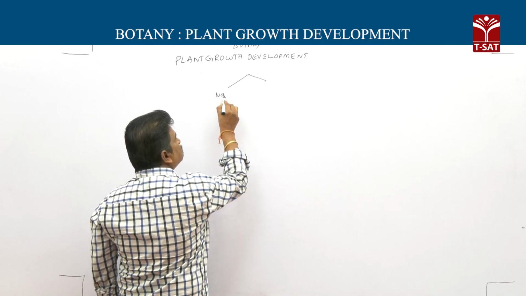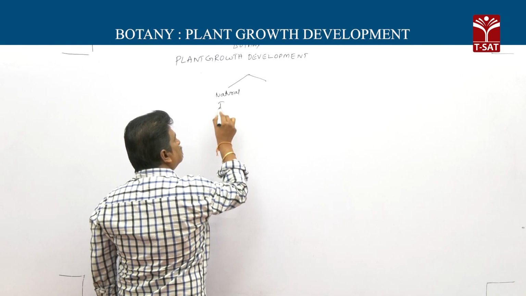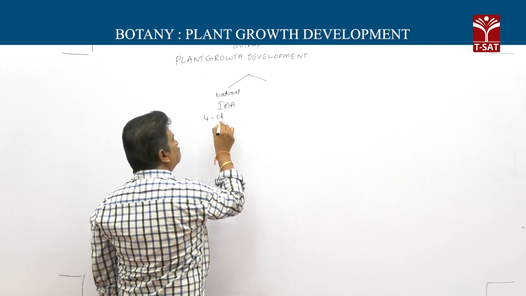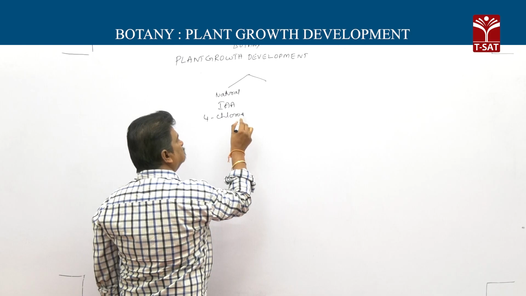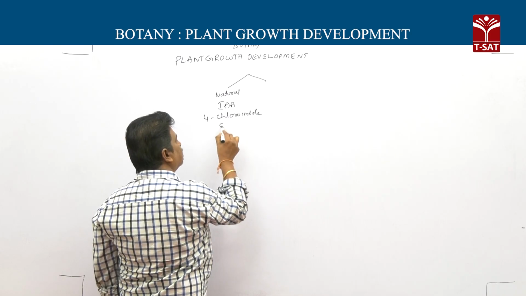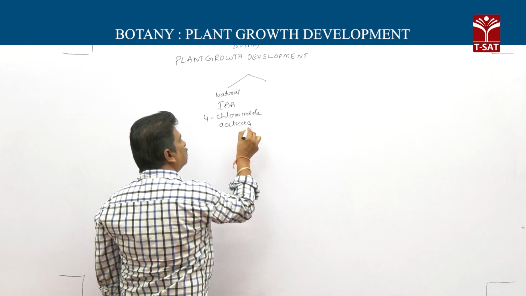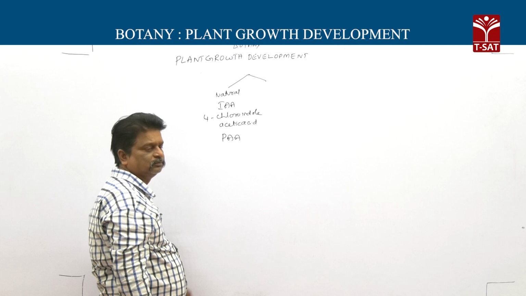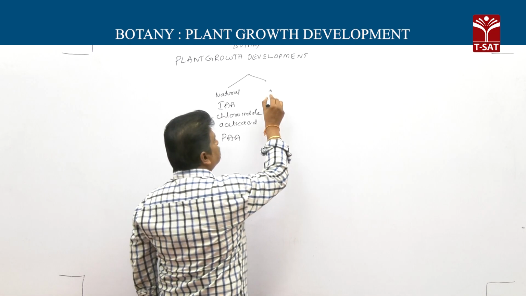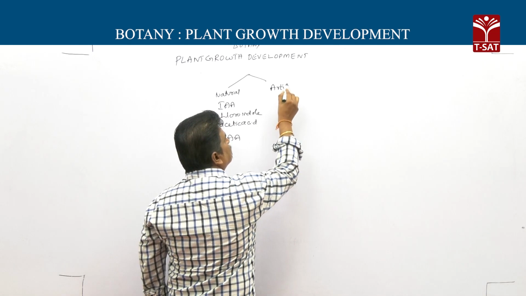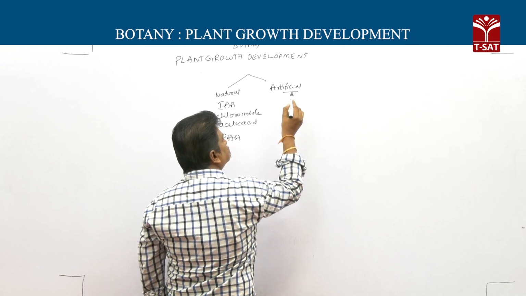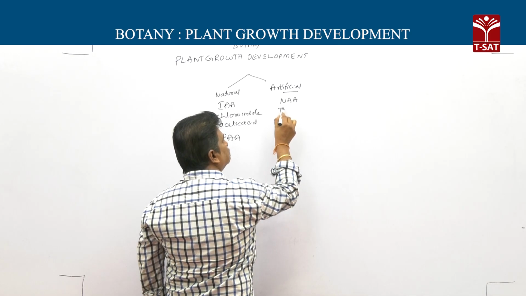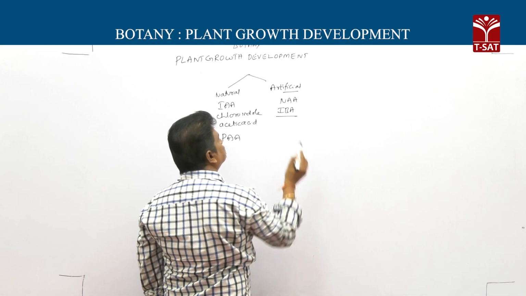Natural auxins: indole-3-acetic acid, 4-chloro-indole acetic acid, phenyl acetic acid. These are natural auxins. Then artificial auxins: one is naphthalene acetic acid, and indole butyric acid.